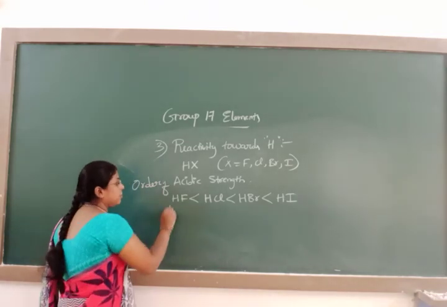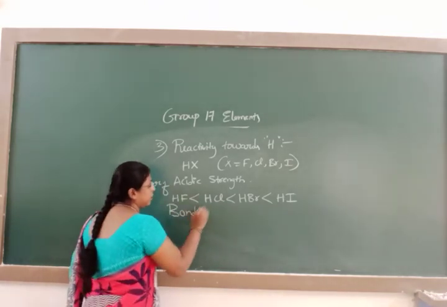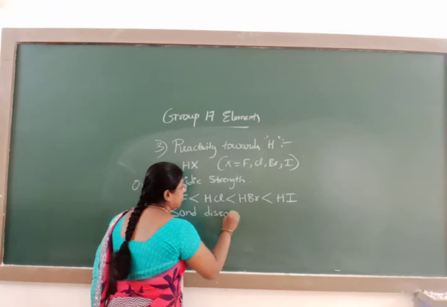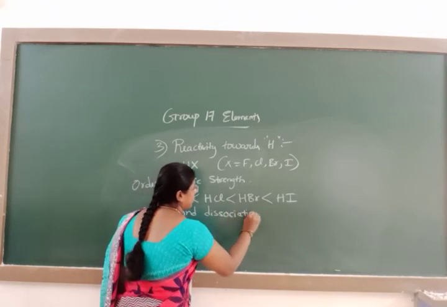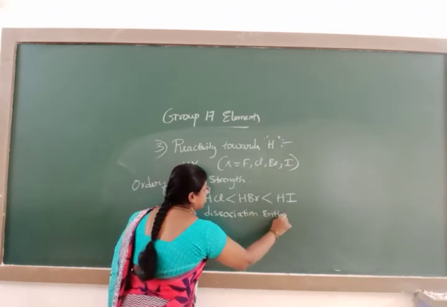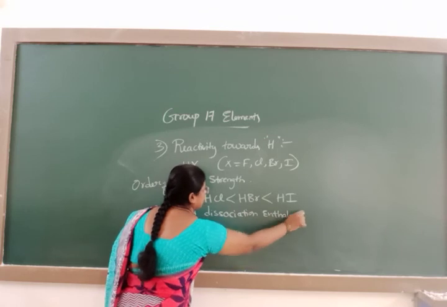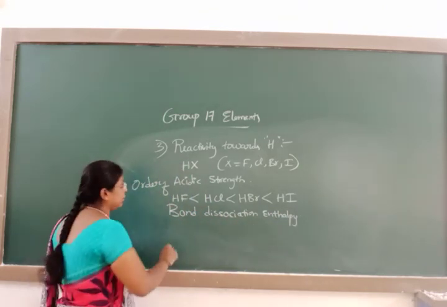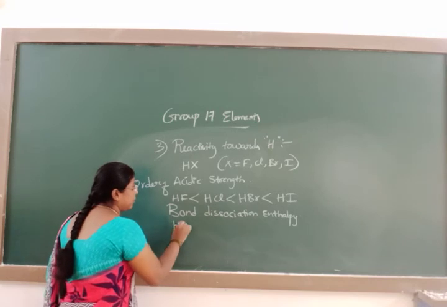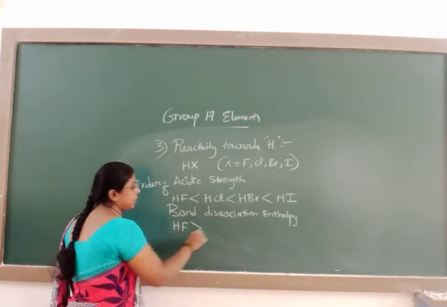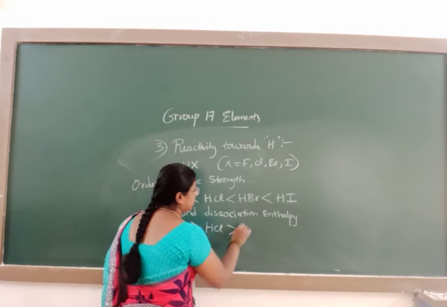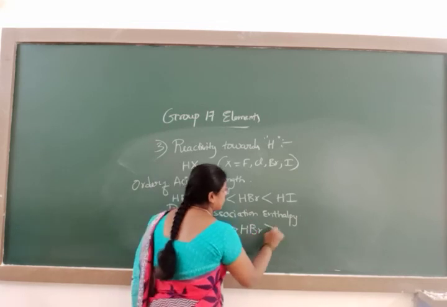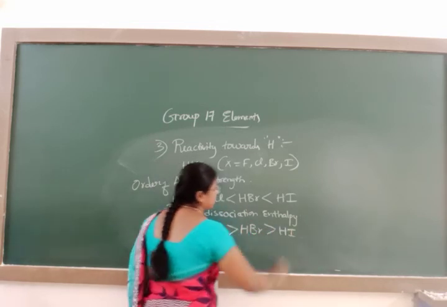Now look at the bond dissociation enthalpy. HF has more bond dissociation enthalpy than HCl, than HBr, than HI.